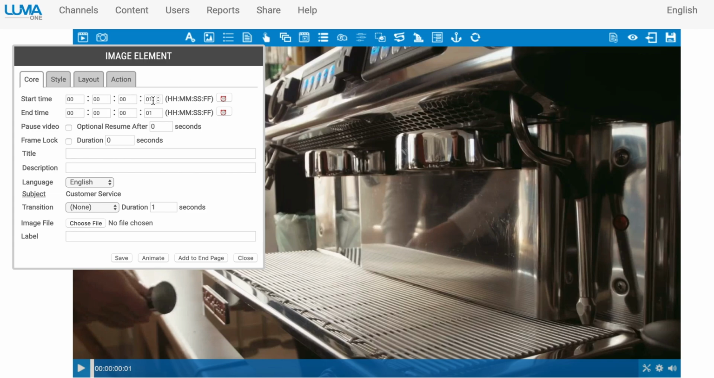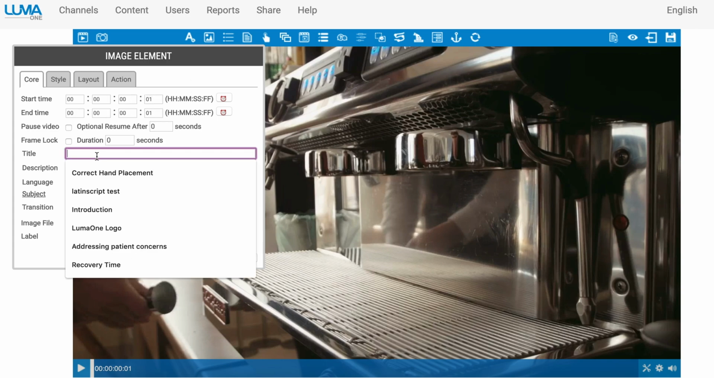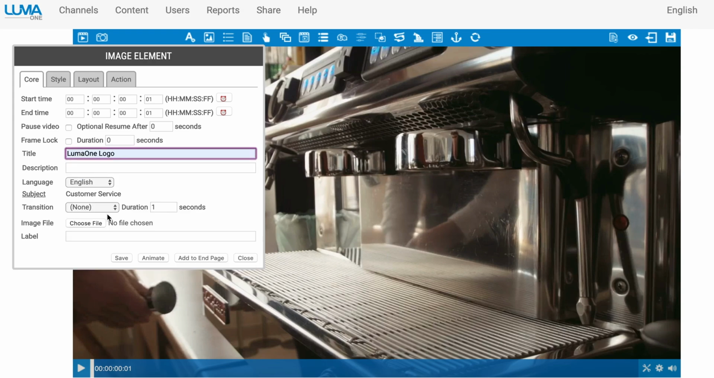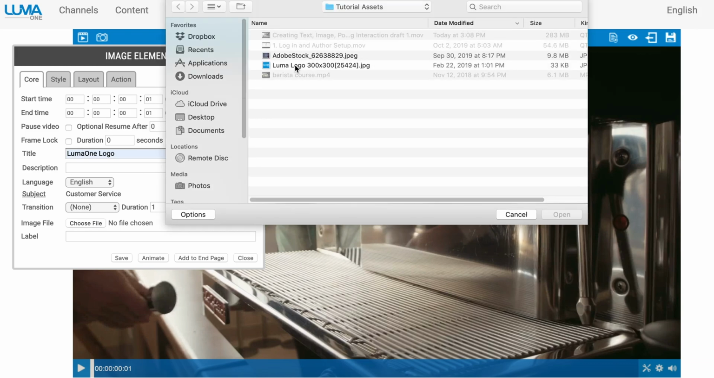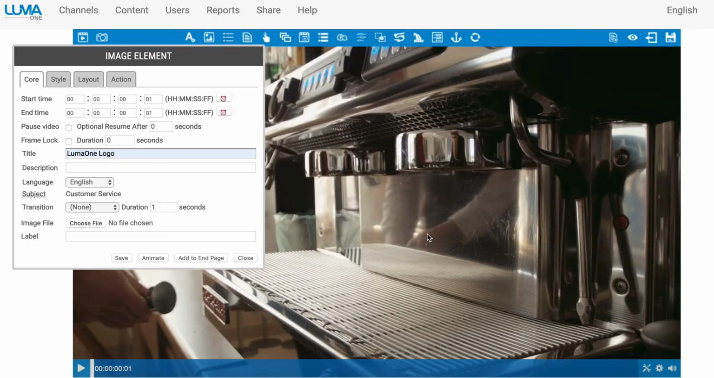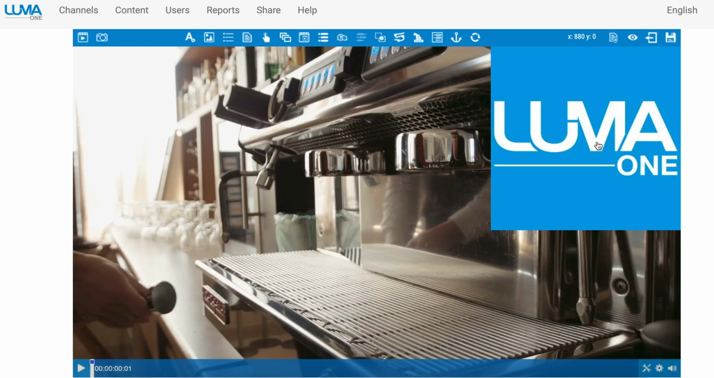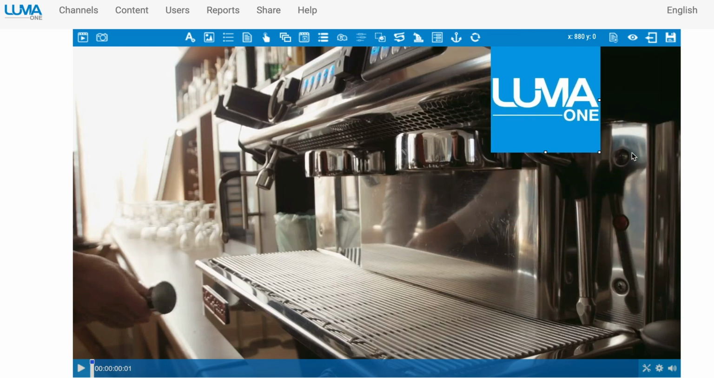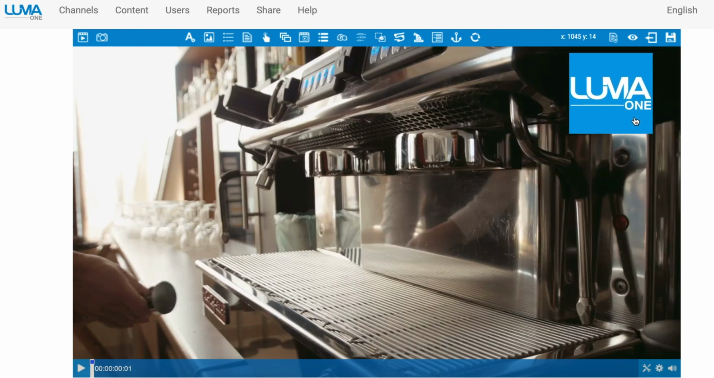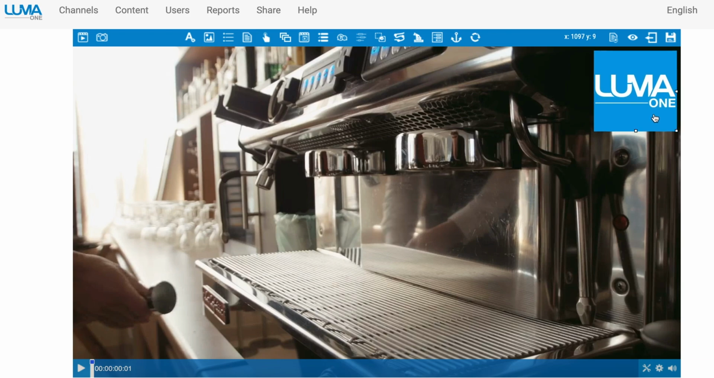I'll set it to appear at the very first frame. I'll provide a title. I can add a description if I choose, and I'll choose the file from my desktop. LumaOne logo, open, and I can click Save and Close, and I'll see the logo here. Drag it to where I choose on my desktop, resize as needed.